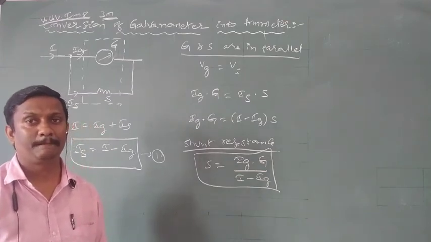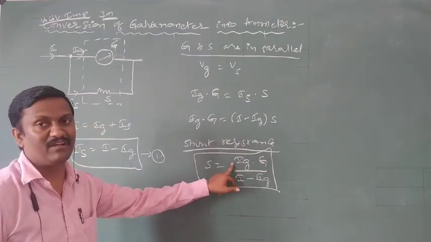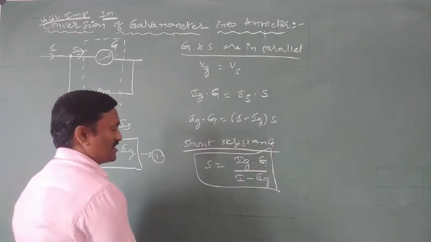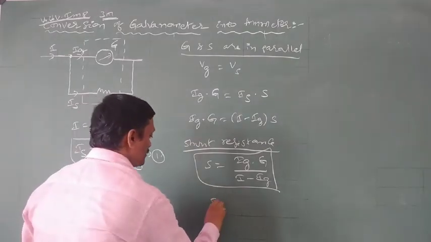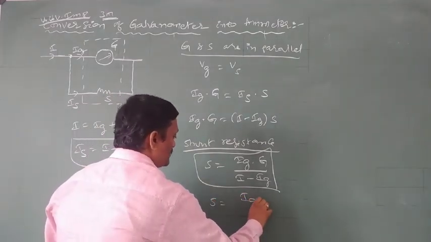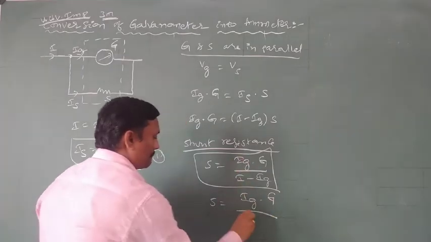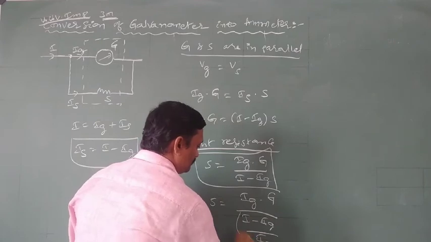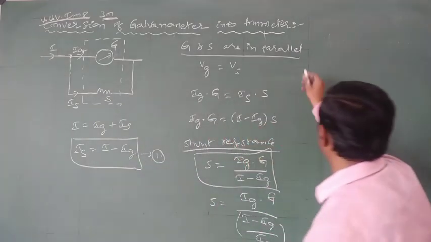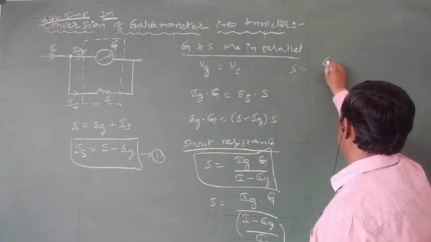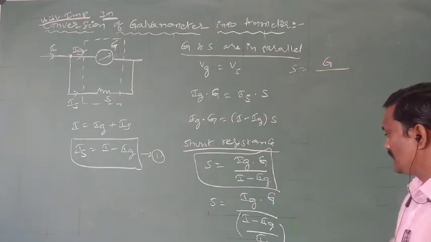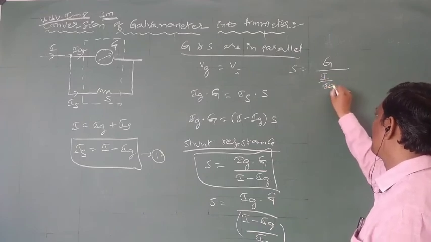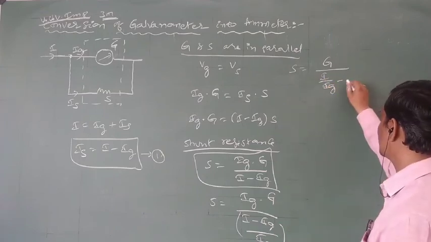Here IG means the galvanometer current, I means the total current. Simplify this equation. S is equal to IG into G by I minus IG. Dividing by IG, IG by IG means 1.